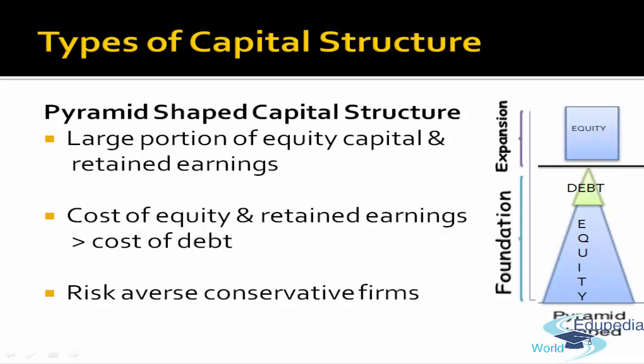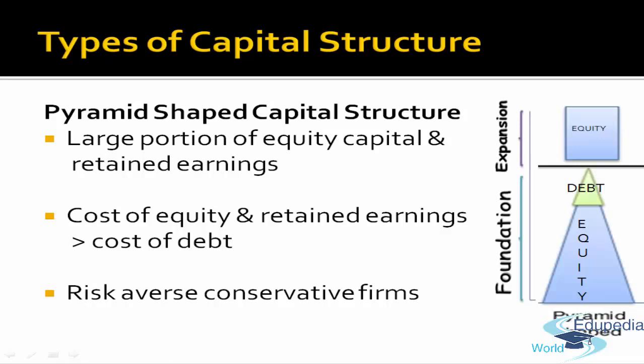Such a capital structure is preferred by risk averse or conservative firms, those who do not want any financial risk. If such a company wants to expand, it expands by issuing equity shares, or by reinvesting retained earnings. Such companies do not prefer to pay dividends, they like to retain it in the business.